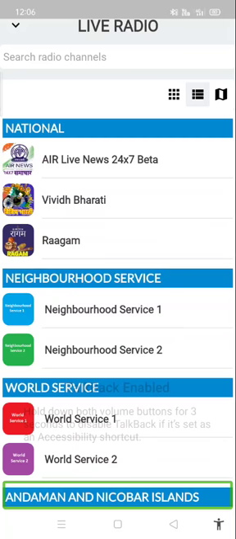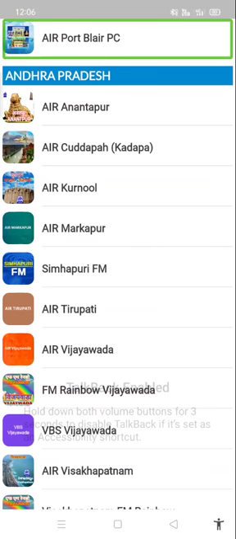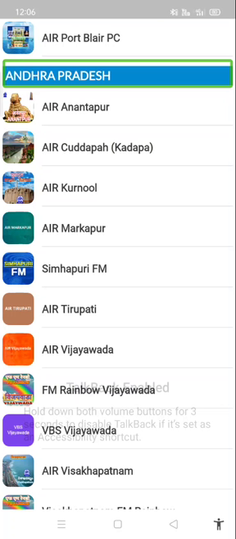After Andaman and Nicobar Islands, we'll find Andaman Nicobar. Then after the icon, Airport Blair, Port Blair, this is in Andaman and Nicobar. Then Andhra Pradesh, 13 of 286. After that, Andhra Pradesh will show the heading like only the name. After that it will show all the channels in Andhra Pradesh.